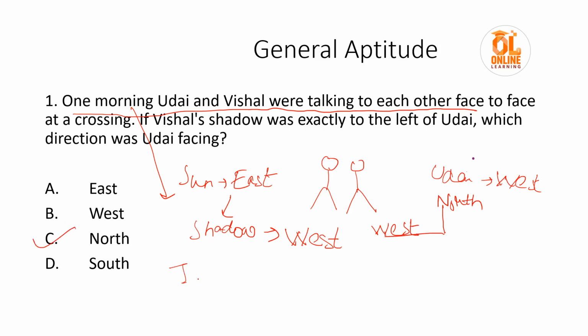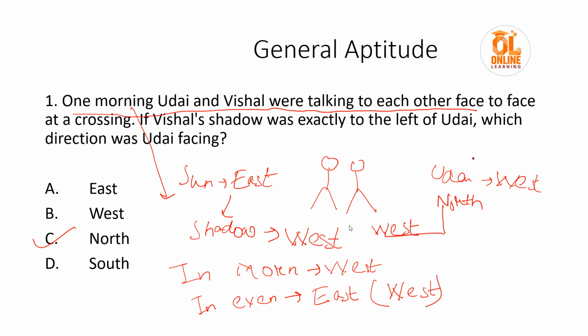Always remember, in the morning the shadow will be formed at west. And in the evening the shadow will be formed at east, because at that time the sun would set at west, so the shadow would be formed at east. Always remember it. Hope you have understood this question. Now let us move to the next question.